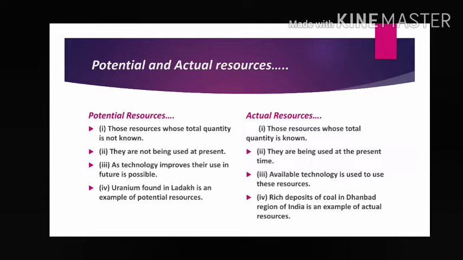First one is written potential resources. Potential means it has huge potential, it can fulfill our needs but is not used up to its maximum potentiality or up to its maximum limit. Now the question, why is this one not in use? Maybe due to the lack of technology, or maybe we have other options which are easily available. Like compare solar energy and coal. Which one is in use on a large scale? Yes, you are right, that is coal. Solar energy, no, it is not in use on a large scale.